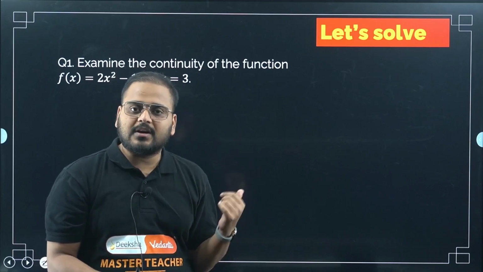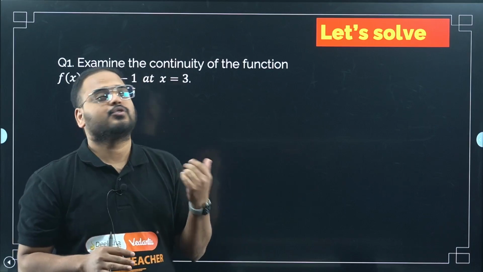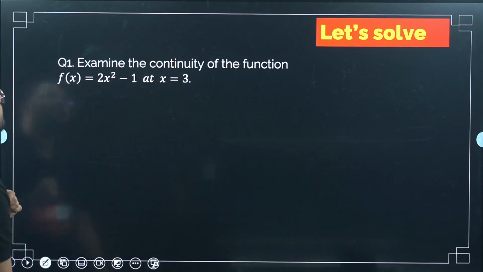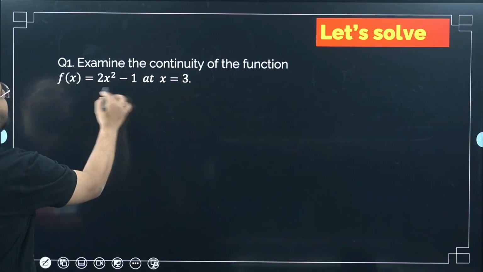Okay, so first we learned what the reasons are. Next we will categorize the types of discontinuity later in the session. So let's take the first example that we have. Examine the continuity of the function. The function is given as 2x square minus 1.